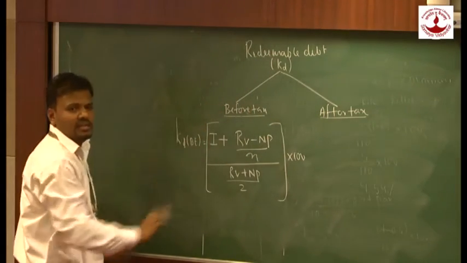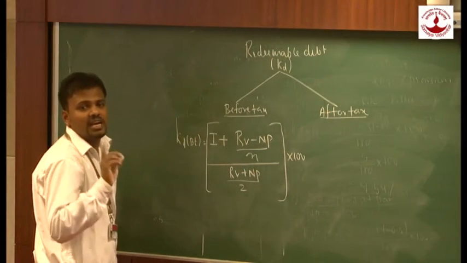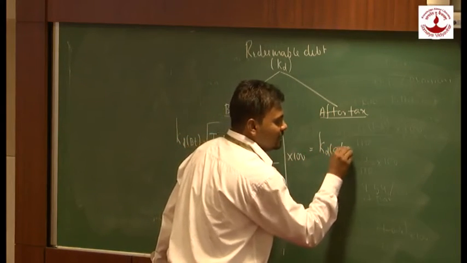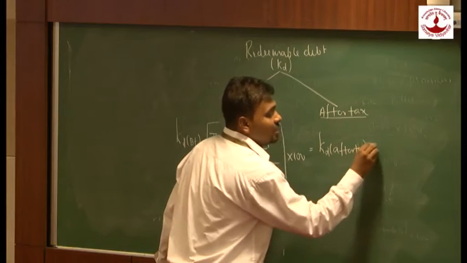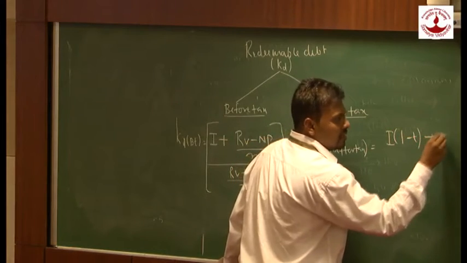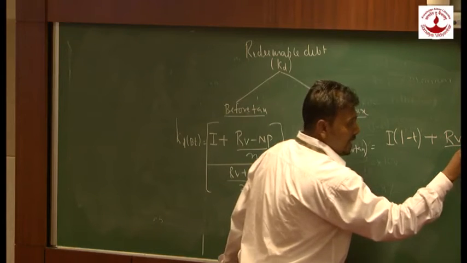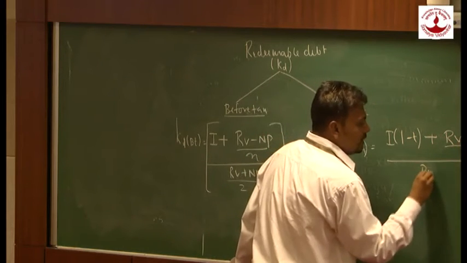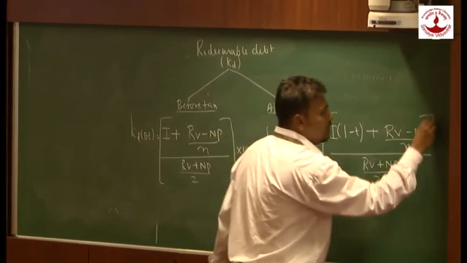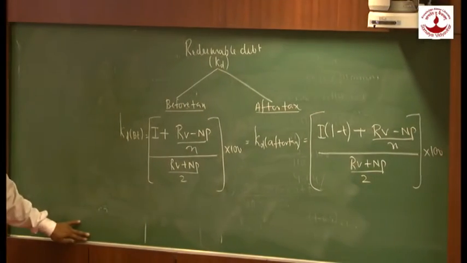Same way after tax, the entire formula will remain the same. What we are going to add is interest after tax. What will the formula then be? The formula would be KD after tax is equal to I(1 minus T) plus (RB minus NP) upon N, upon (RB plus NP) upon 2, whole bracket. This will give me the cost of debt after tax.